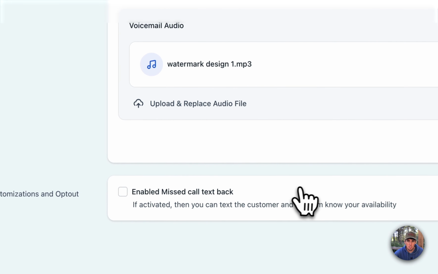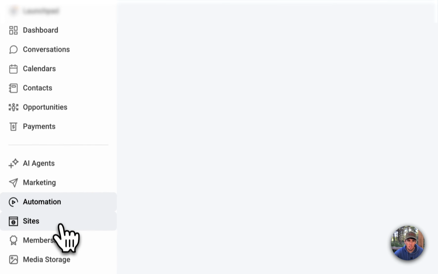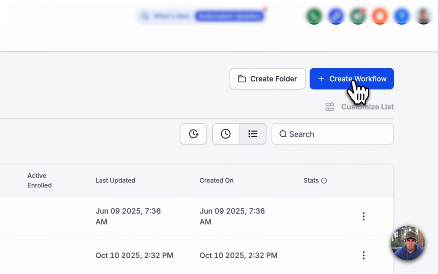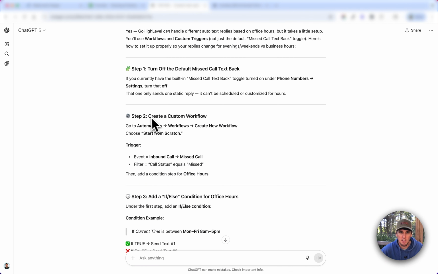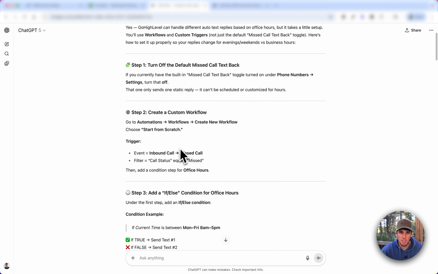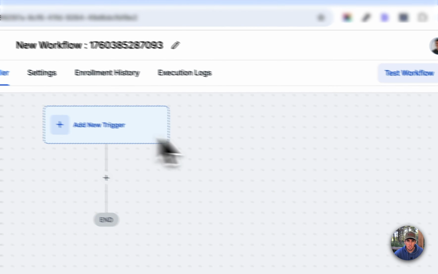Now we have that turned off, and we're going to go back to our settings, into automations, and create a new workflow from scratch. The next step says create a custom workflow from scratch. Well, we just did that. The event is inbound calls, missed calls. So we're going to go in there and click trigger.